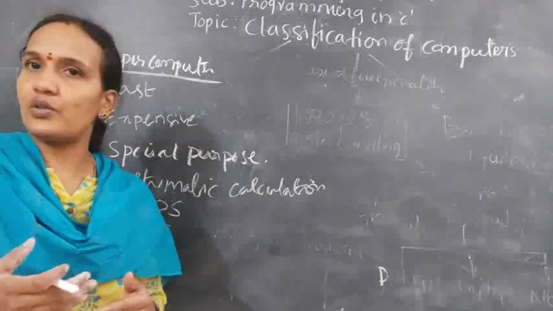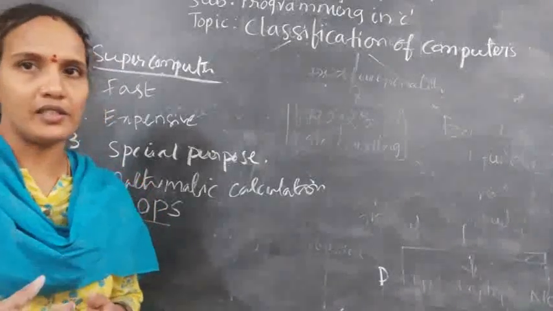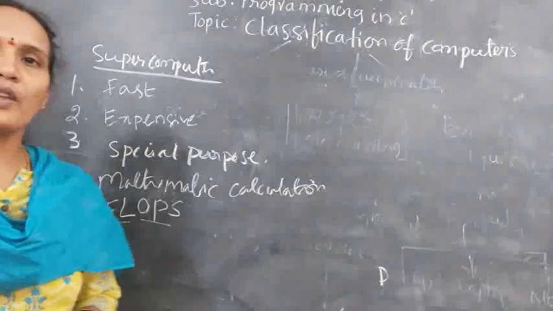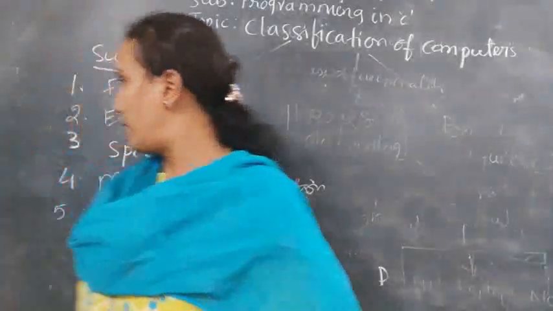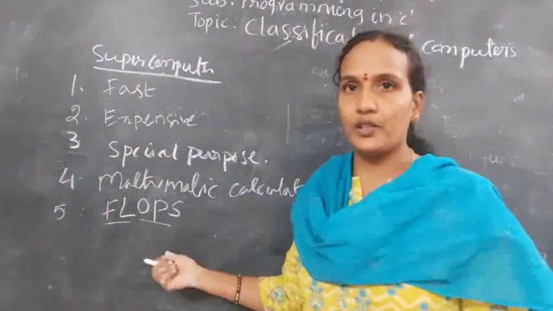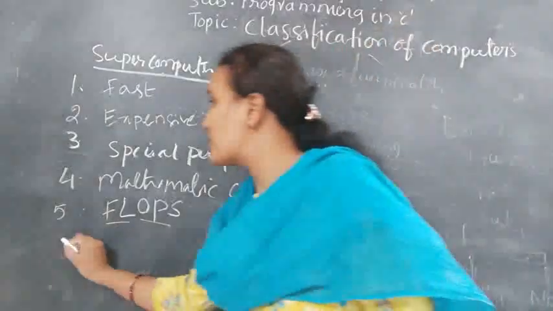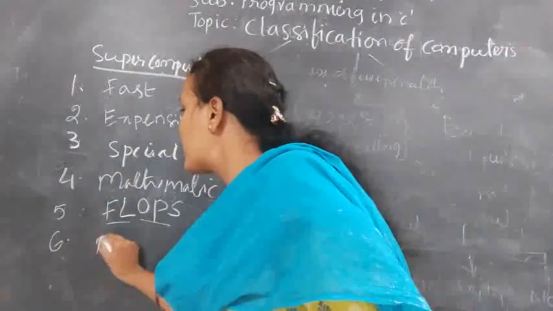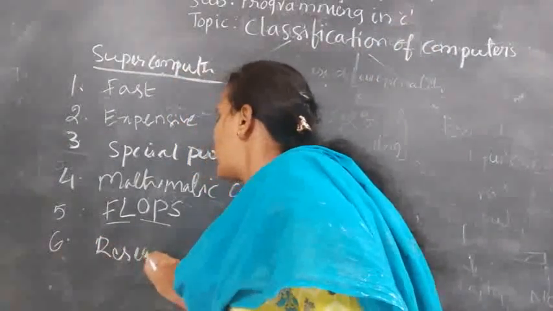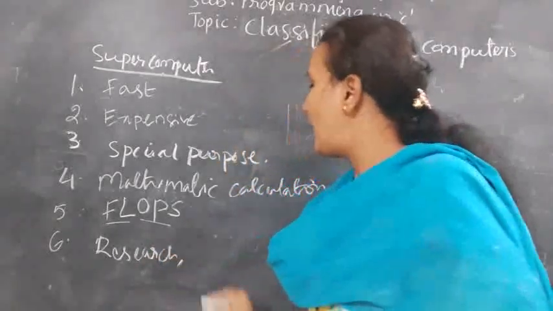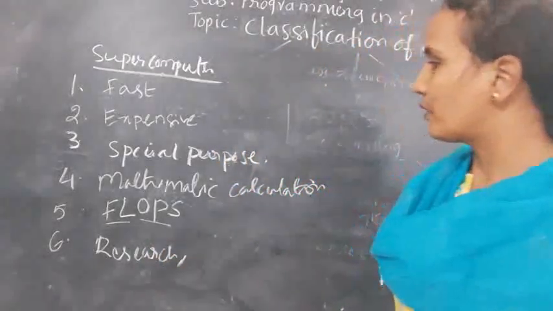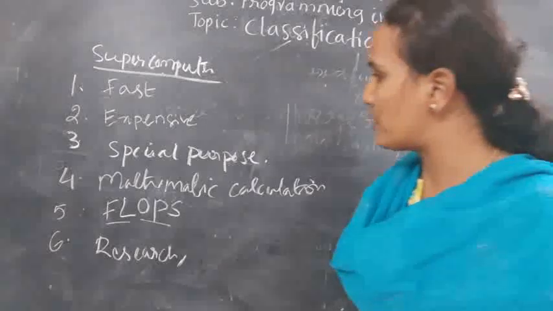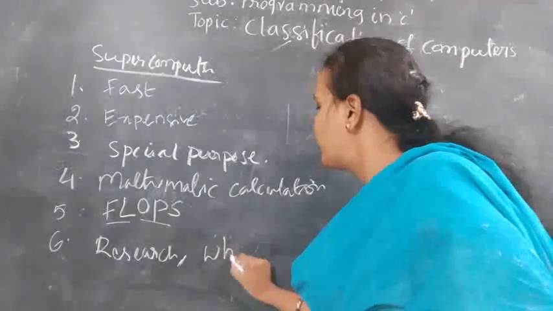Means the data is not constant. Every time data will change. That type of data will store inside the supercomputers. Where we'll use this is, it is in a research center, and next research, where we'll use research, weather forecasting.